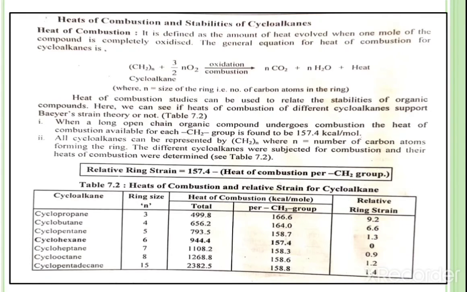Okay, and if they ask for cyclopropane, what is the relative ring strain for cyclopropane?